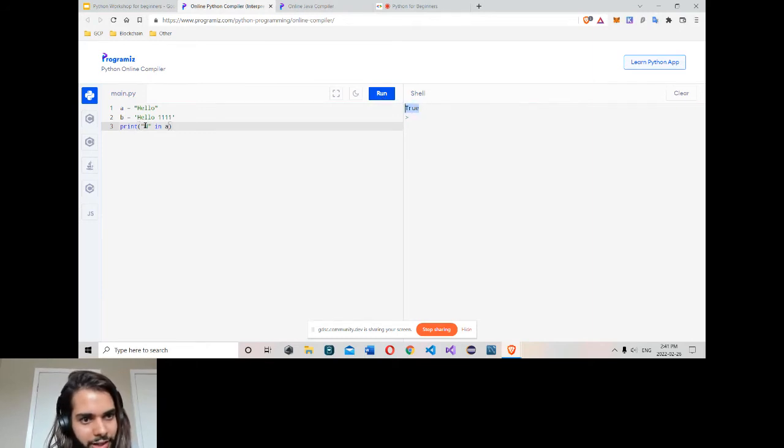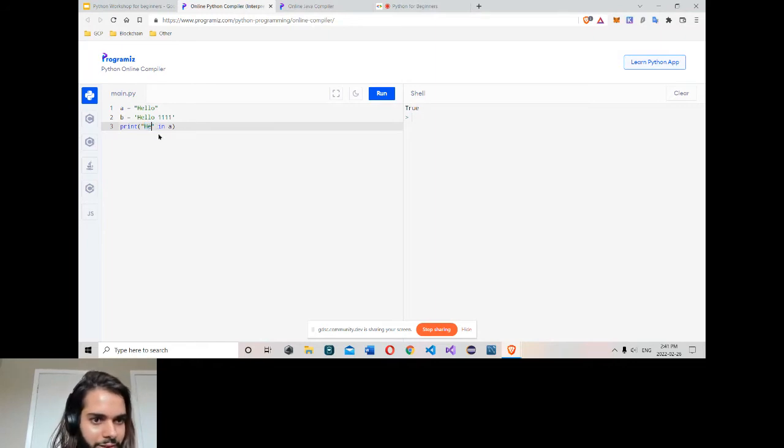So it simply finds if it contains the letter H or not. Okay, now I will type He. We have it. Run. Again true. Simply write any phrase here, then in A. It simply means: do we have this phrase in the string or not? Do we have He in the string or not? If we have it, true. If not, false.